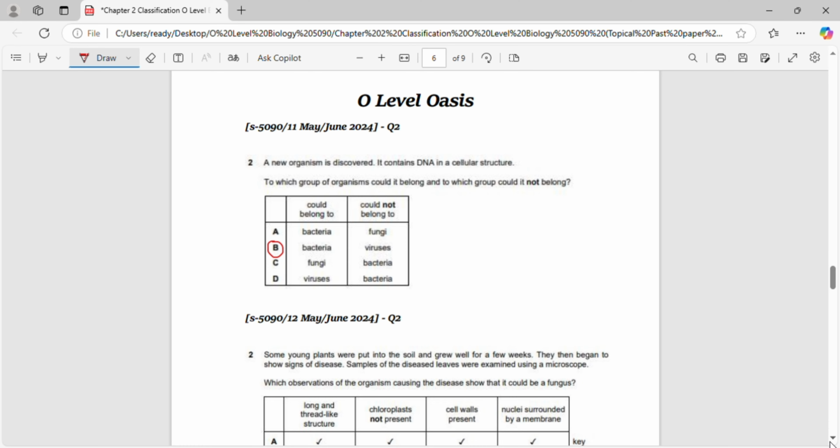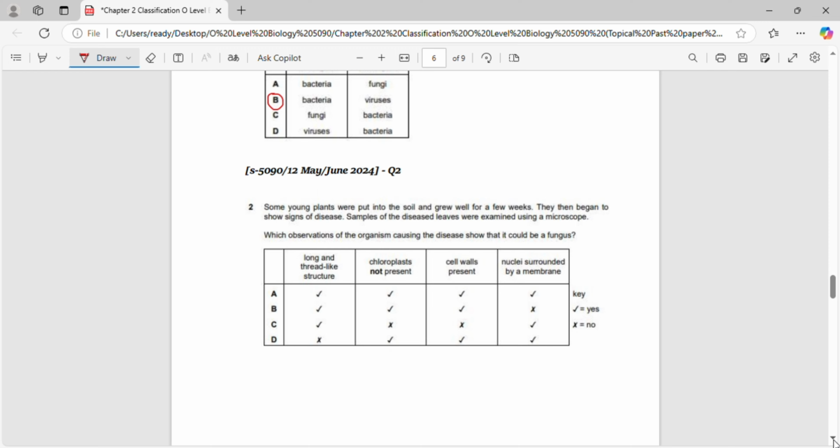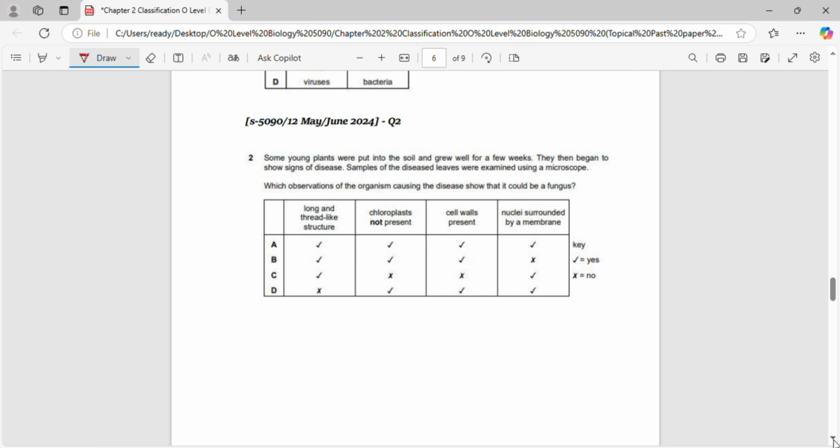Once again, we have a question we covered in chapter 1, but it's also connected to chapter 2 as it involves fungi. The question asks about the correct characteristics of fungi. Do fungi have long thread-like structures? Yes. Are chloroplasts absent in fungi? Yes. Are cell walls present? Yes. Does it have a nucleus surrounded by a membrane? Yes. Therefore, it's clear that option A is the correct answer because all these characteristics are found in fungi.